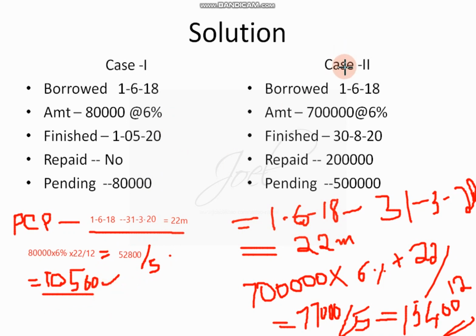Next, in the second case, the amount is borrowed on 1/6/18. The total amount was 7 lakh at 6%. The work was finished on the 10th of 8th month. Complete repayment is not over, so these two dates we are considering. So it will remain the same, 22 months. So 7 lakh into 6% into 22 divided by 12, you'll get 77,000, which you have to divide by 5, because you can deduct it in 5 equal installments. You'll get 15,400. So your answer is 15,400.